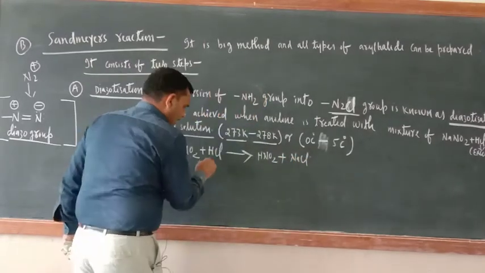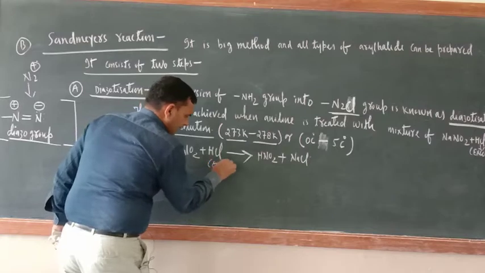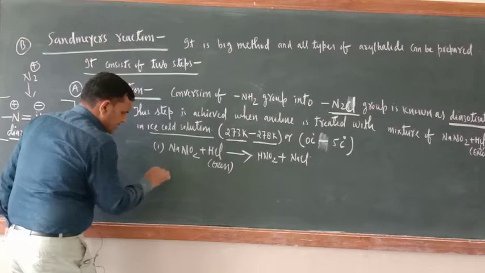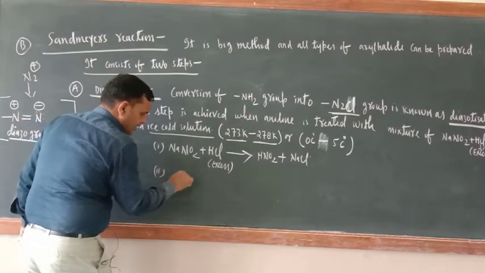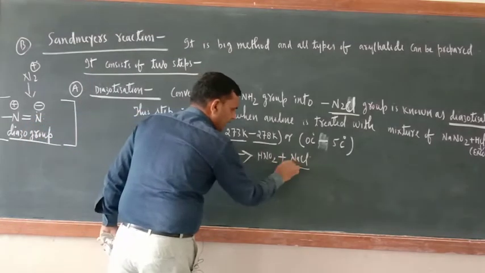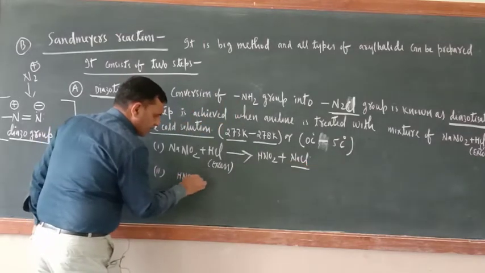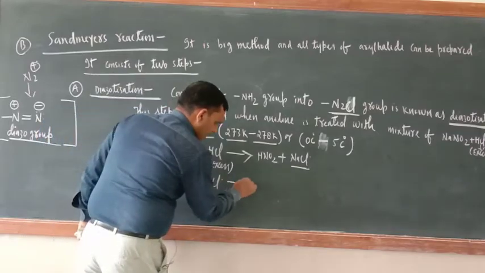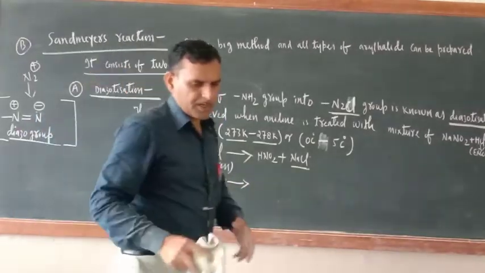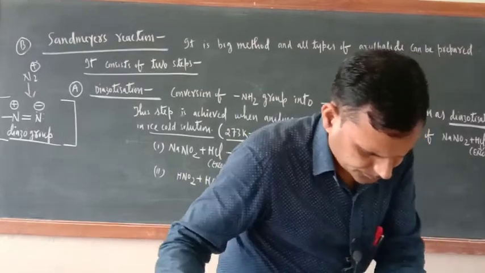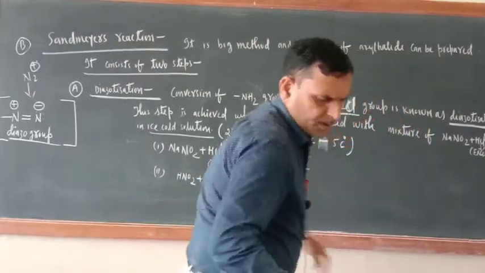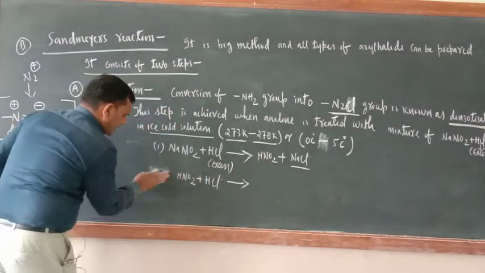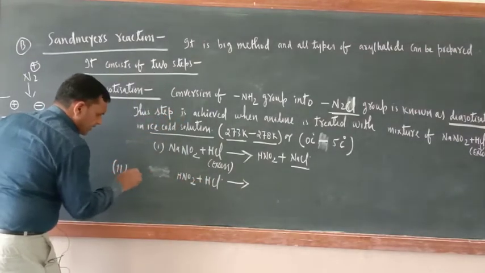Now HCl is in excess, meaning it is not consumed in 1 step. So in the second step, this HNO2, which is soluble in solution, will further react with HCl, and it forms HNO2 HCl.